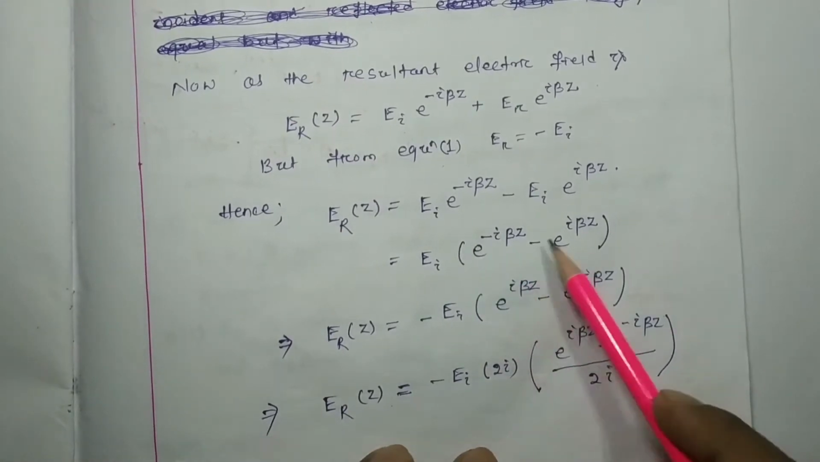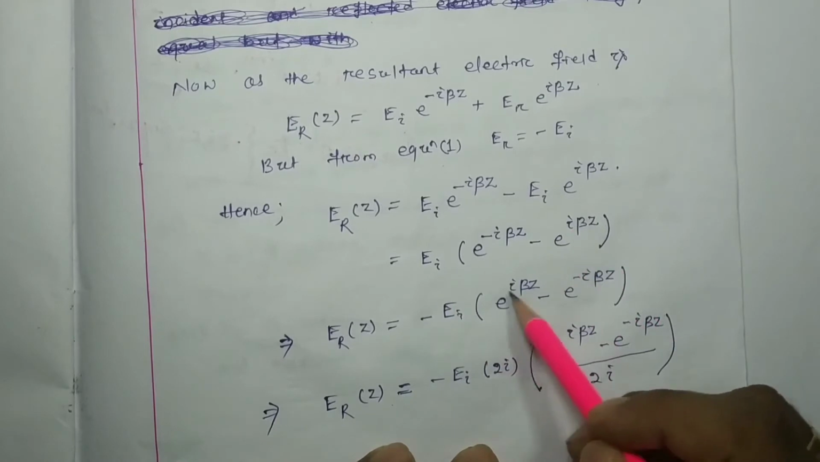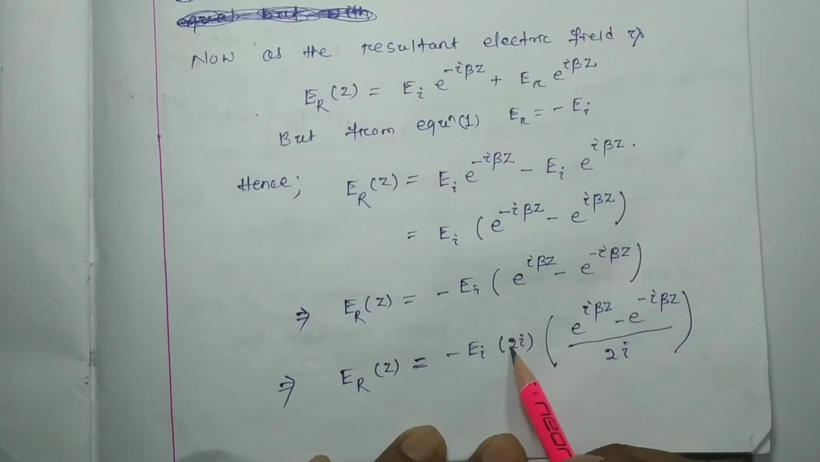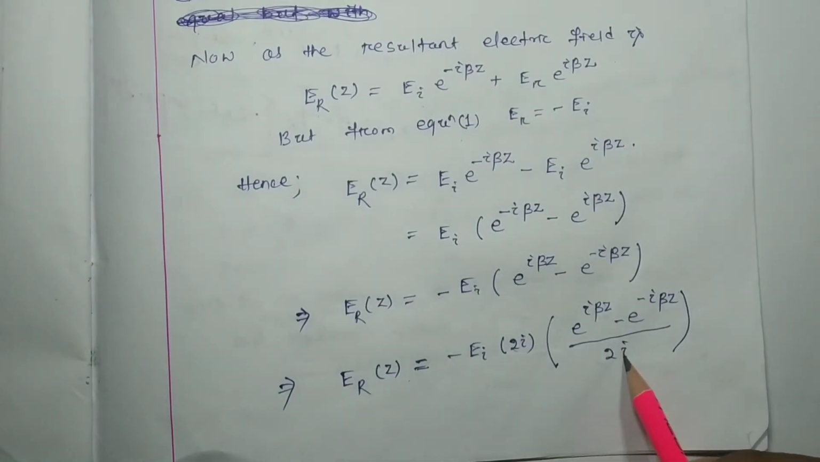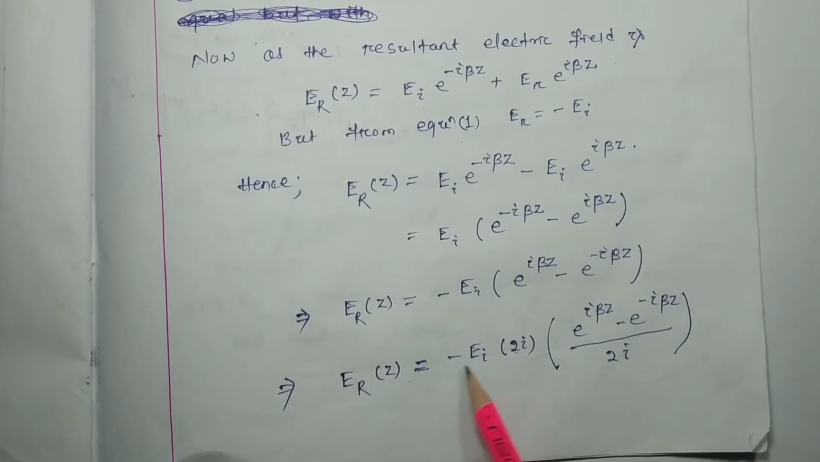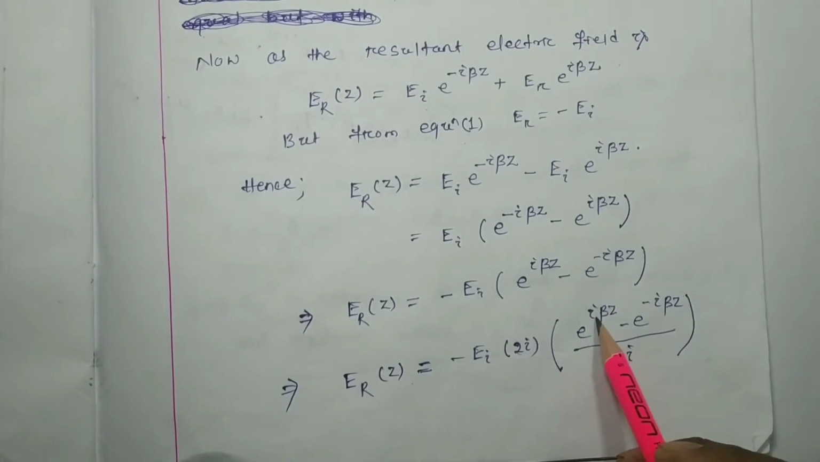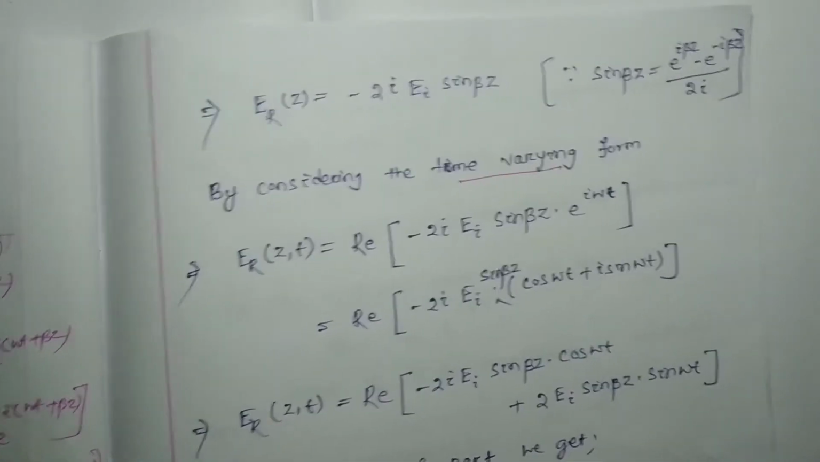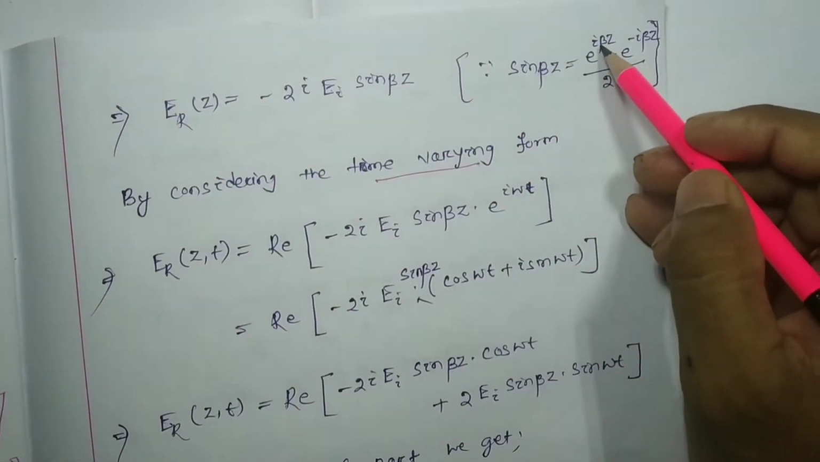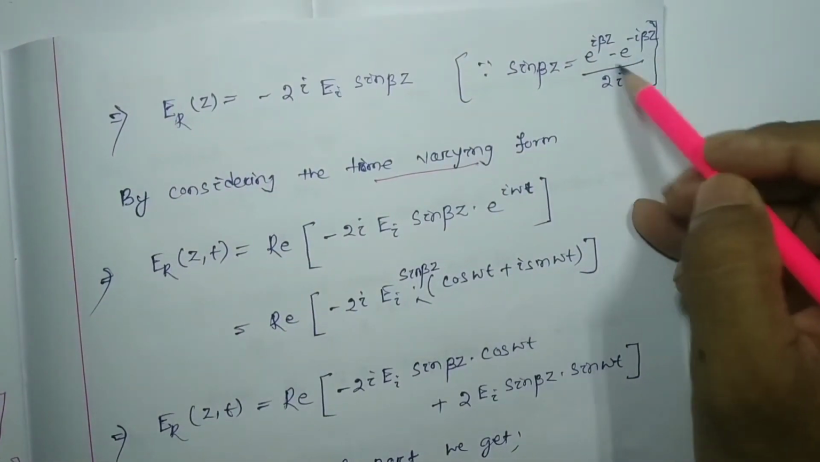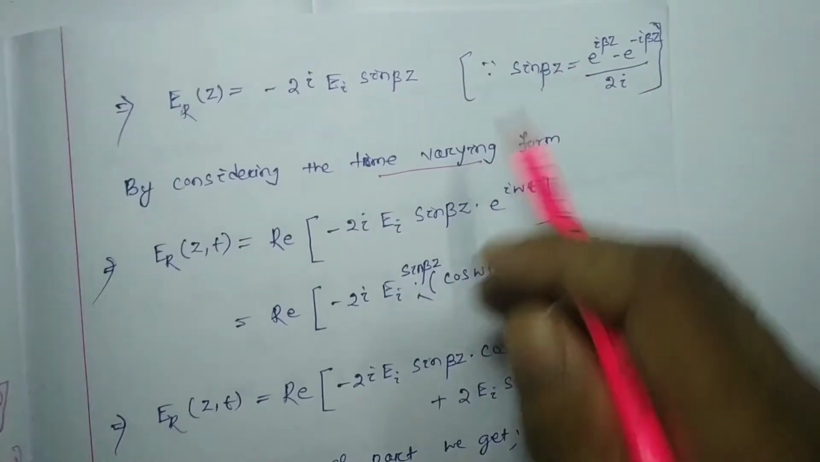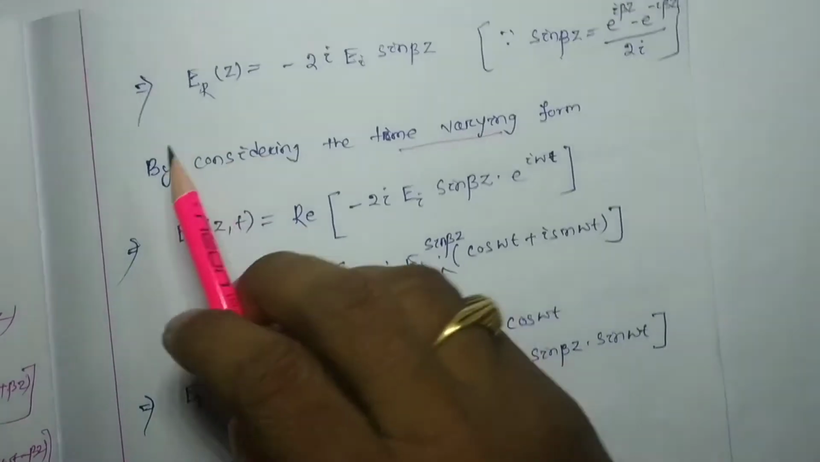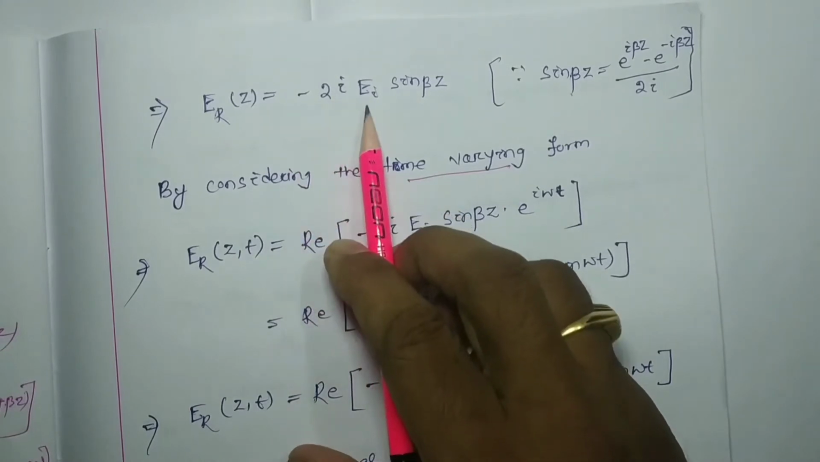times, as the minus has been taken to this side, the first term e^(iβz) minus e^(-iβz), right? I have multiplied by 2i here and divided by 2i here. So this will be minus E_I 2i into (e^(iβz) minus e^(-iβz)) by 2i. We know that (e^(iβz) minus e^(-iβz)) by 2i is nothing but sin βz. So instead of this, I can write sin βz, so E_R(z) will be equal to minus 2i E_I sin βz.